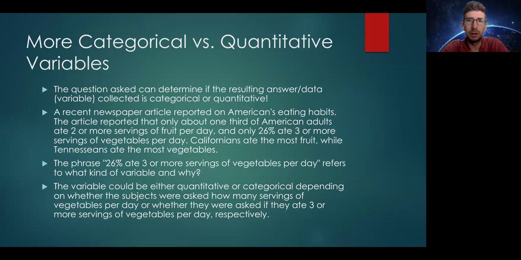So they've displayed it in this way. To me, that seems more categorical. They've reported on adults who eat 2 or more servings of fruit per day. That seems like a category. And then another group who ate 3 or more servings per day. But notice too that those groups could overlap, where our categorical variables should never overlap.